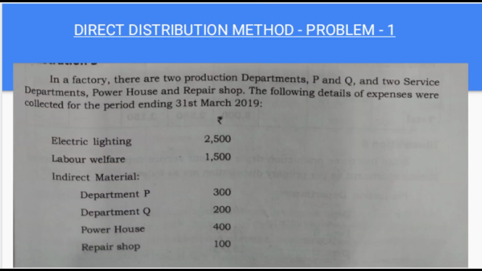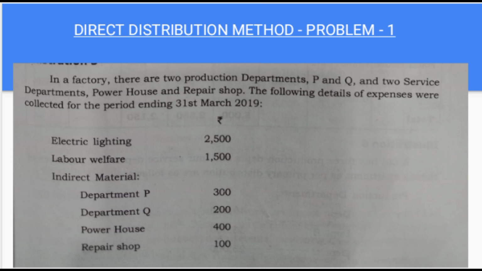Let us see problems related with direct distribution method. First problem. In a factory, there are 2 production departments P and Q and 2 service departments, powerhouse and repair shop. The following details of expenses were collected for the period ending 31st March 2019.